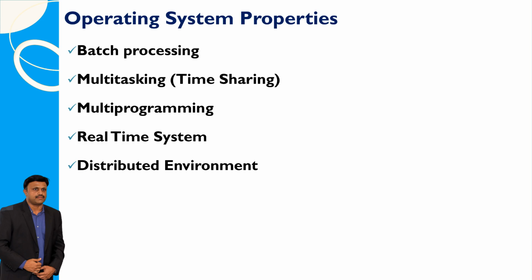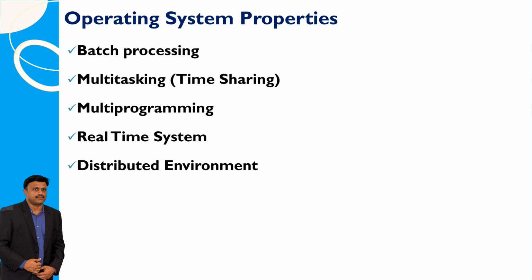Operating systems have several important properties that are helpful to understand. First, there's batch processing, where the computer processes a group of tasks all at once, like baking cookies in batches. Then, there's multitasking, or time sharing, which means the computer can work on multiple tasks at the same time, like when you switch between different apps on your phone.